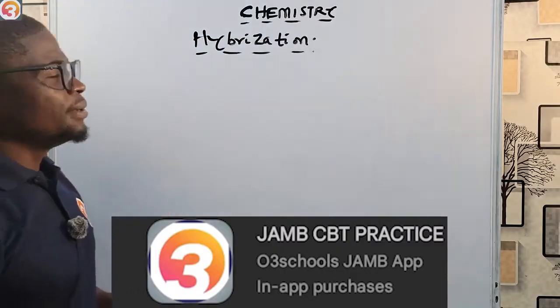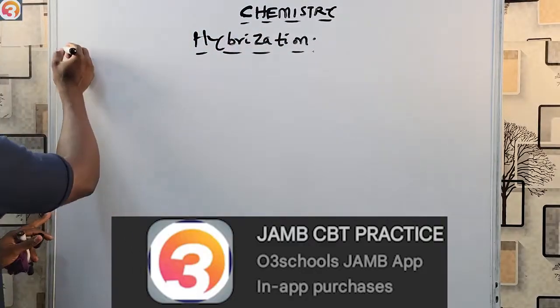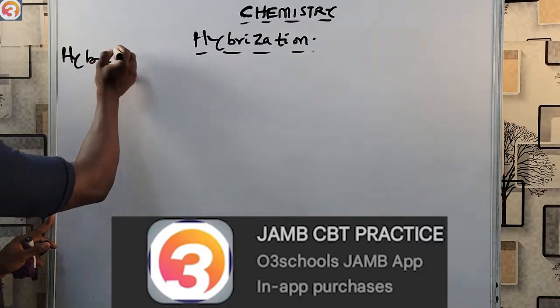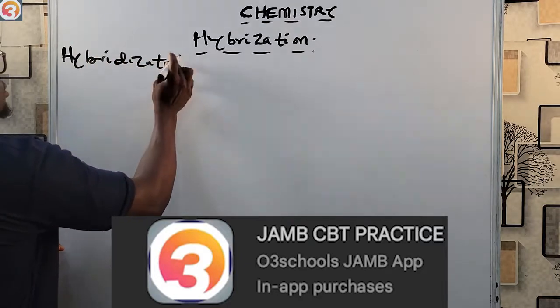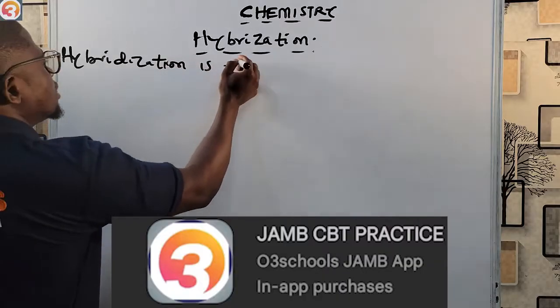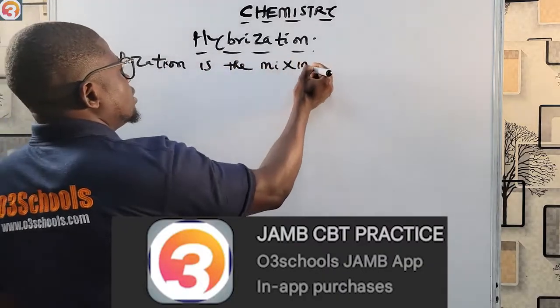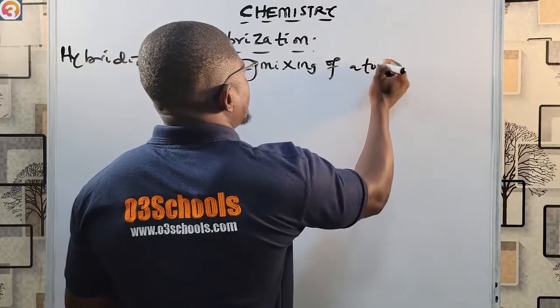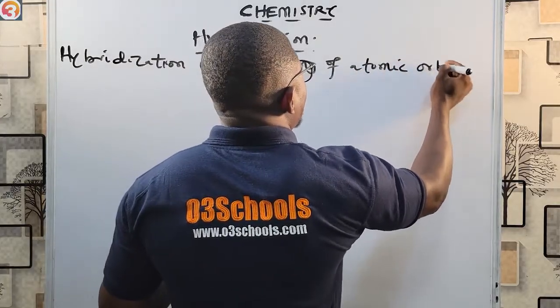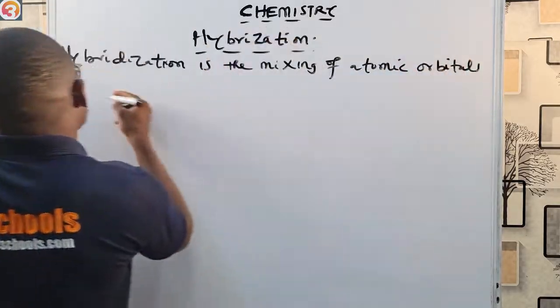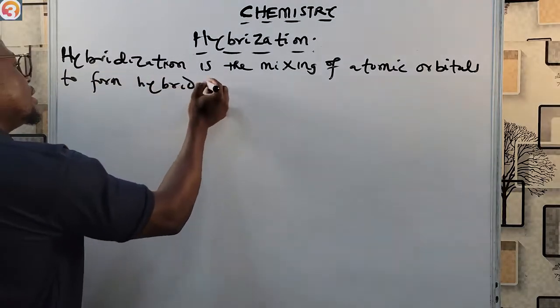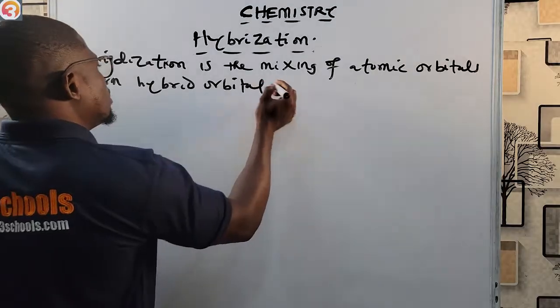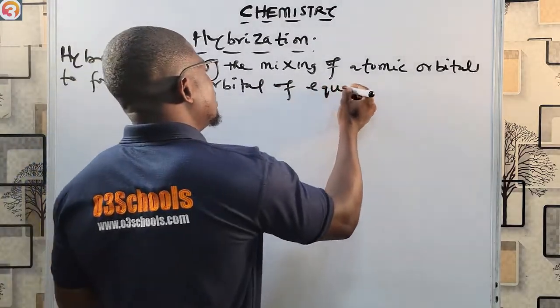Now let's look at what hybridization is. So we say hybridization, let me put that down, the definition. Hybridization is the mixing of atomic orbitals to form hybrid orbitals of equal energies.